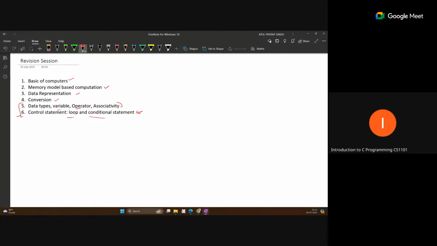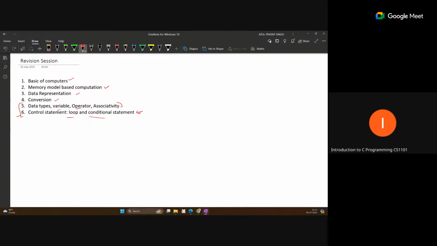which you are learning in week 4, and conditional statements also. We have already seen this if else and the switch statement in week 4. With the help of these loops and conditional statements, if any program is given, how you can run that program by paper and pen, not on a compiler. That means you have to think like a compiler, and then you will execute the programming steps manually. Then you have to return the output of the code.